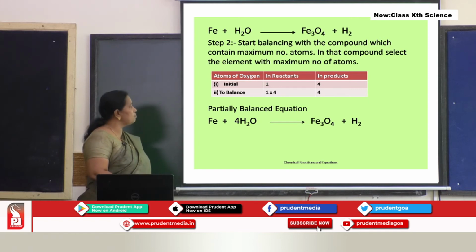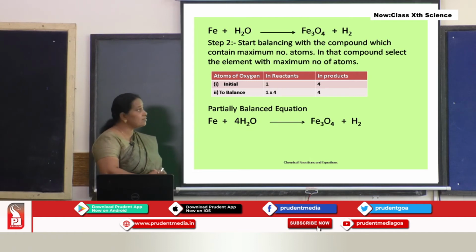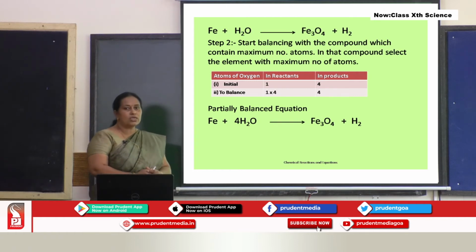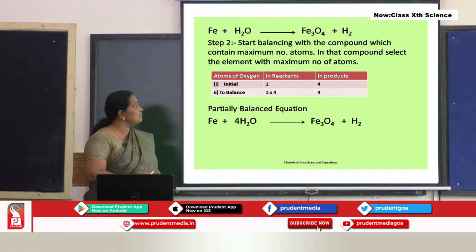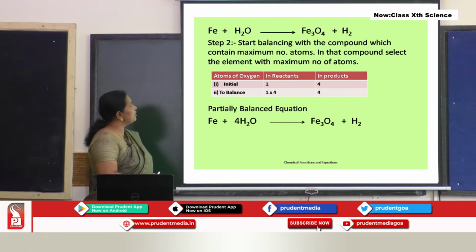So, how to do this balancing? To balance, remember, you cannot make any changes in the subscript. These are the subscripts. You cannot make any changes here. You can make changes in the coefficient. So, to balance oxygen on the reactant side, let us multiply this with 4.